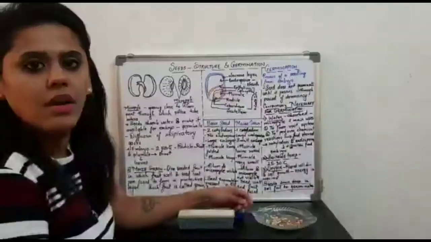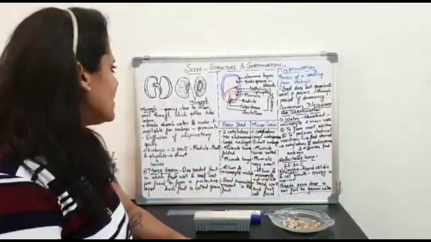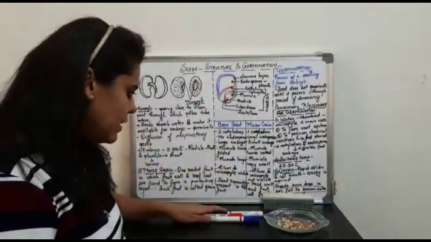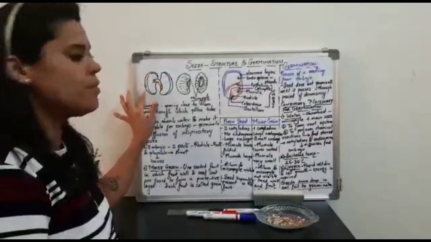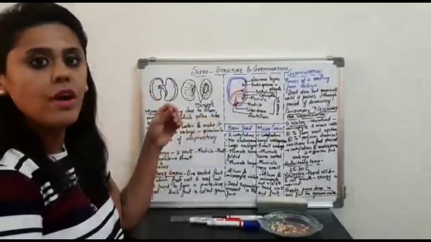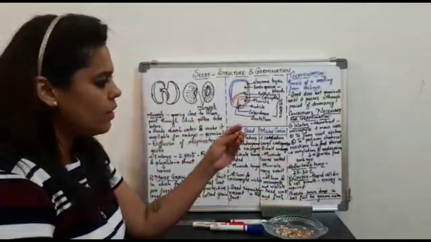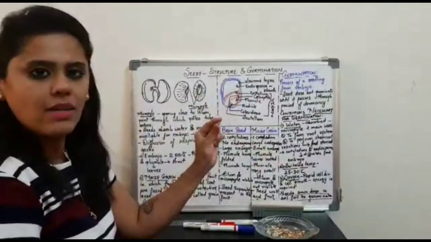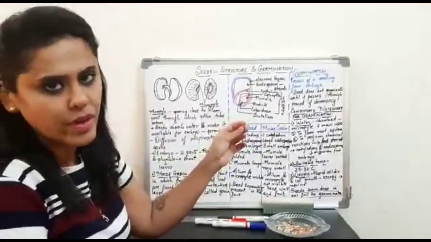Thank you. Yes, students, in the last session we had started with the structure of the seed. In the structure of the seed I had started explaining the coat of the seed, saying that the seed coat shows the presence of two seed coats. The outer seed coat is called testa. Inner to testa is tegmen. Both are protective in function.